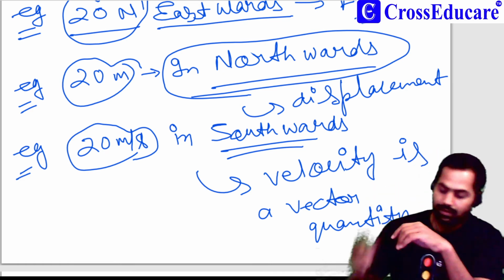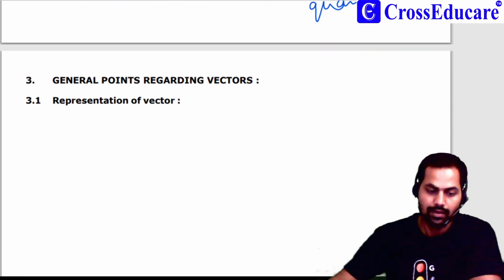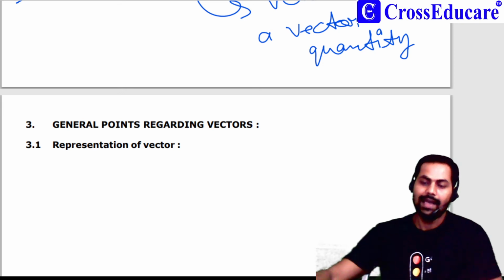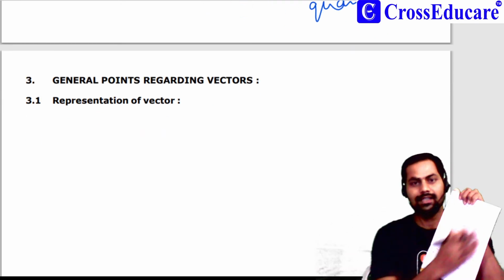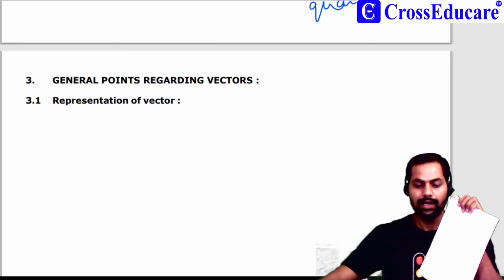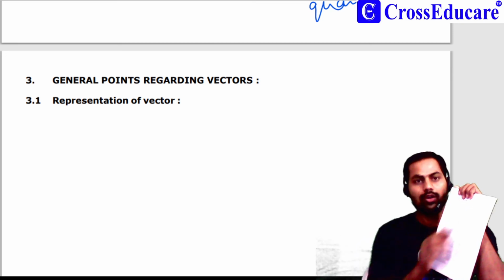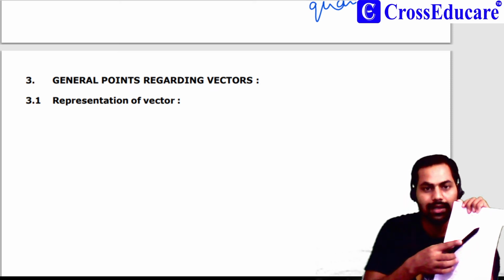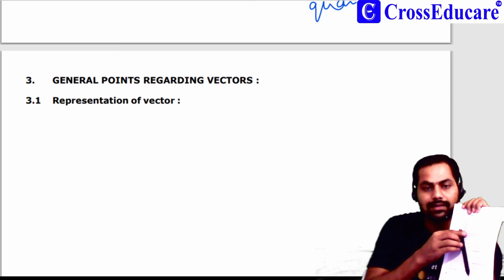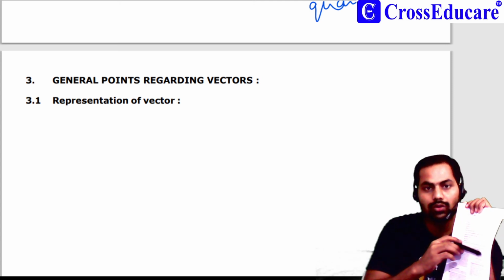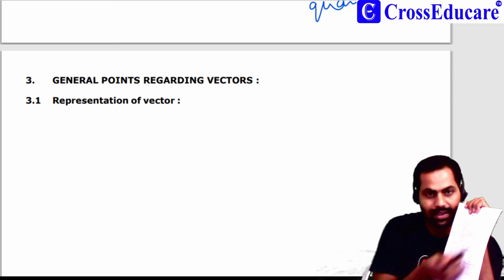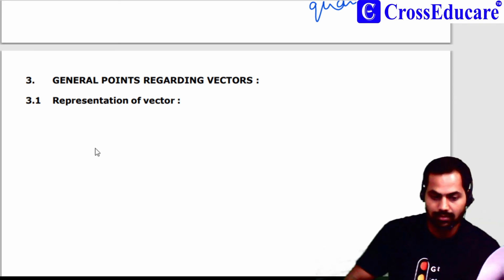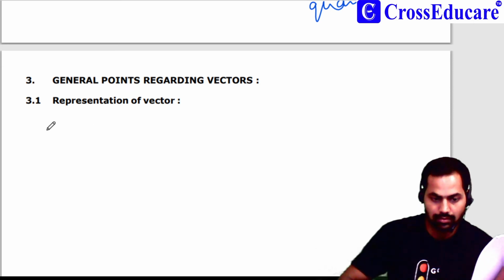Okay, how to represent a vector? Suppose I have a plane and I have to draw vectors like this, and like this and like this. These kinds of vectors are represented just like this.